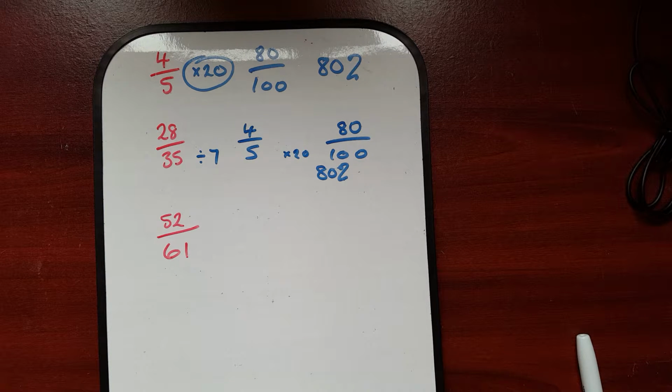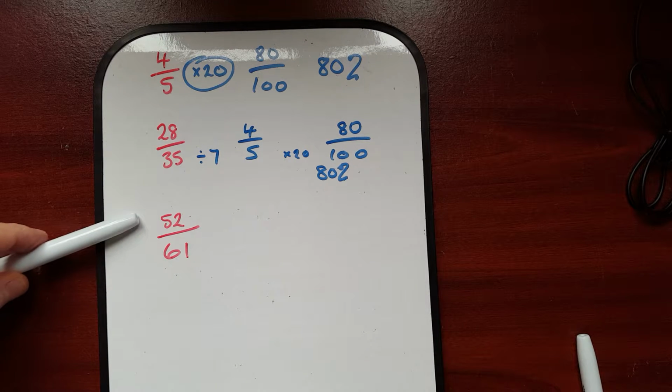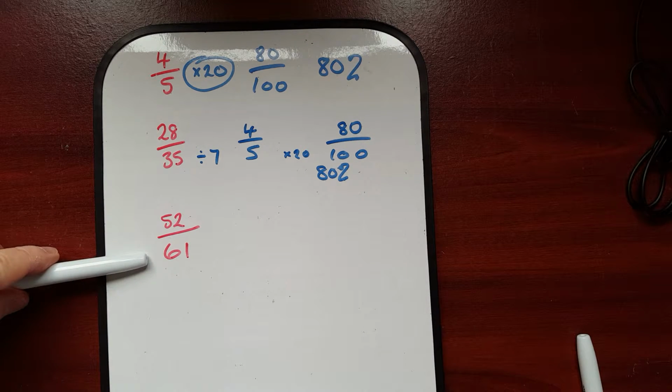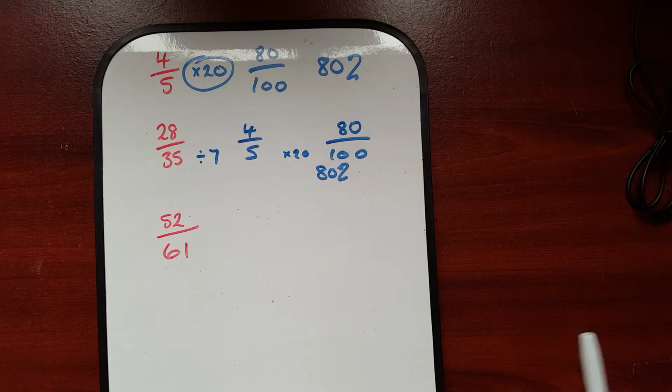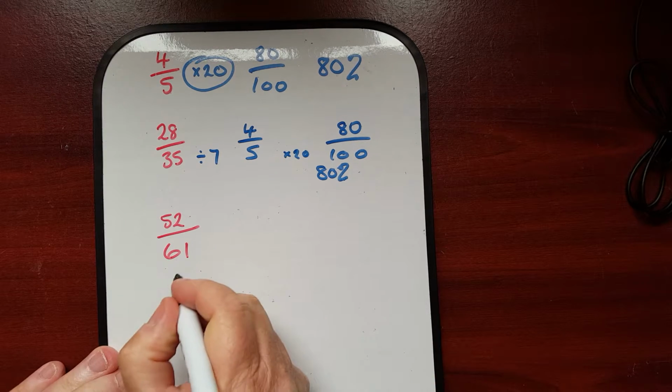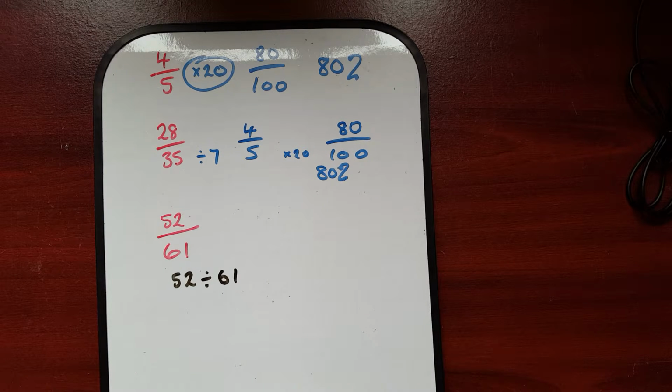But when I just said divide by 61, look at what this says here. It could be a test score, 52 out of 61. It could be a fraction, 52 over 61, or it could be a division sum. It could actually be 52 divided by 61. And I just mentioned divide by 61.